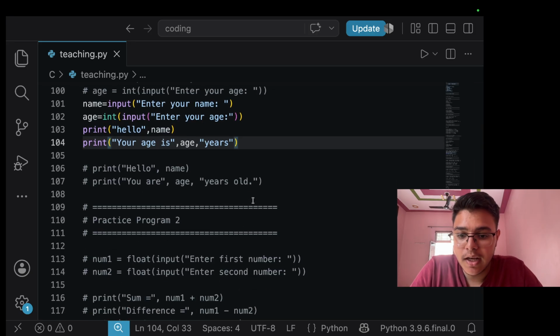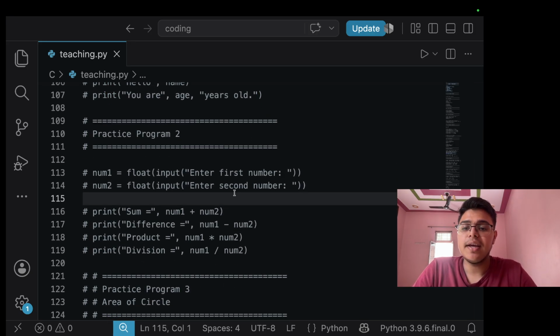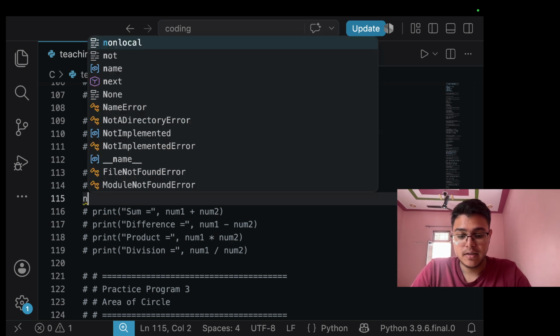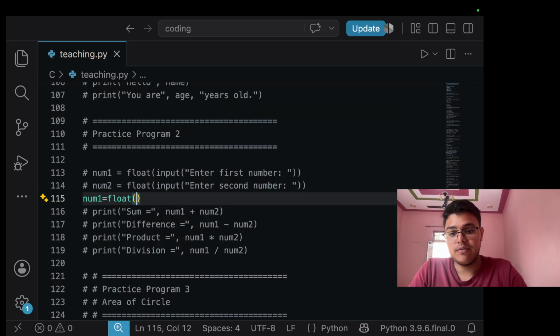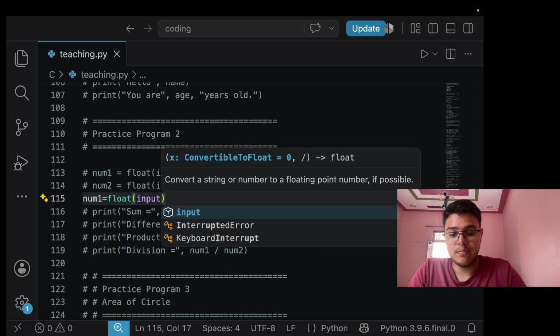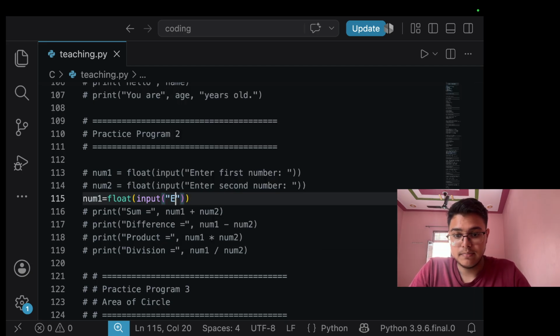Okay, now our second one. In the second one we'll take two inputs as float and then do some mathematical operators. So let's start. Number one, we'll take a float input, enter first number.